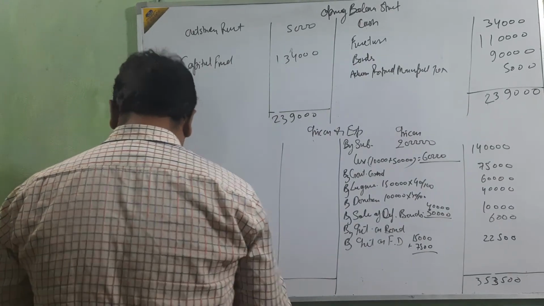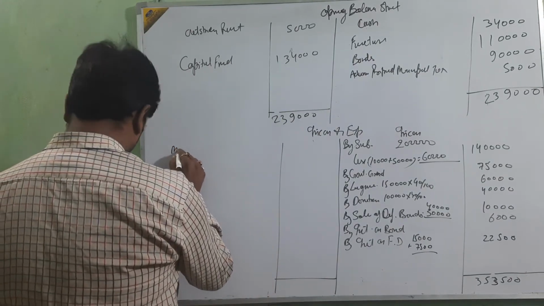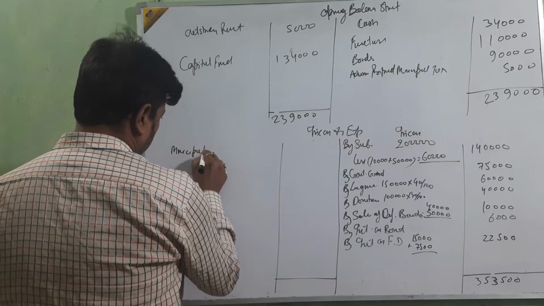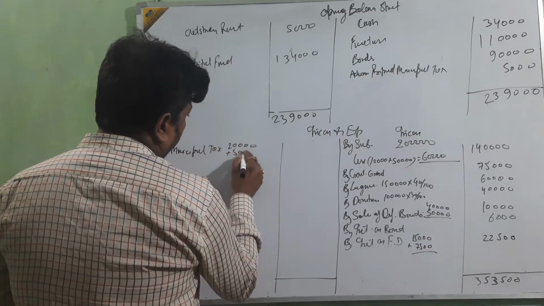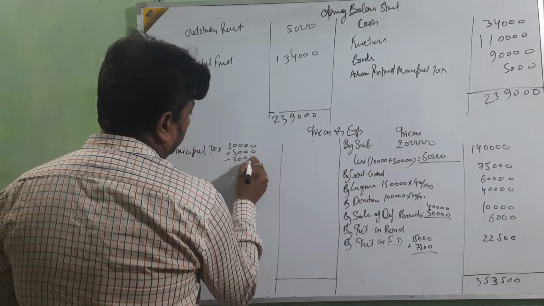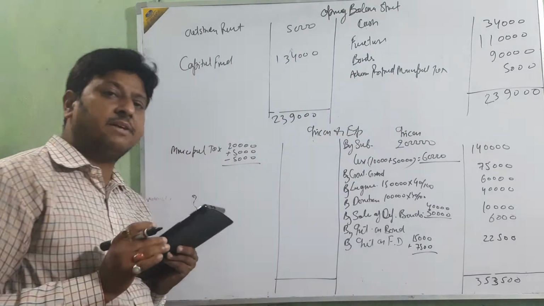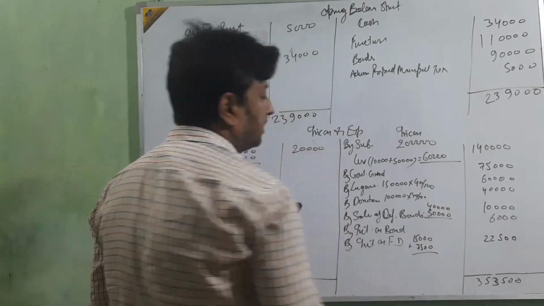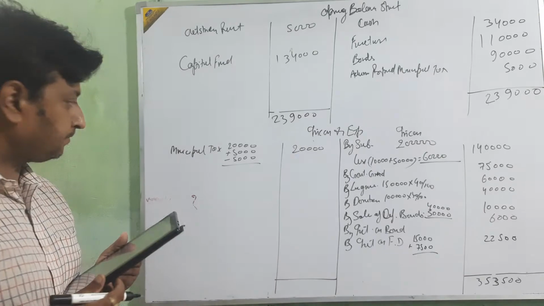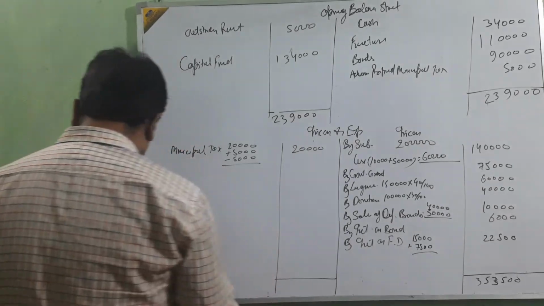First is municipal tax. That amount is 20,000. Add 5,000, less 5,000: last year's advance 5,000, this year's advance 5,000. The total is 20,000 only. Okay, go for the next, charity.